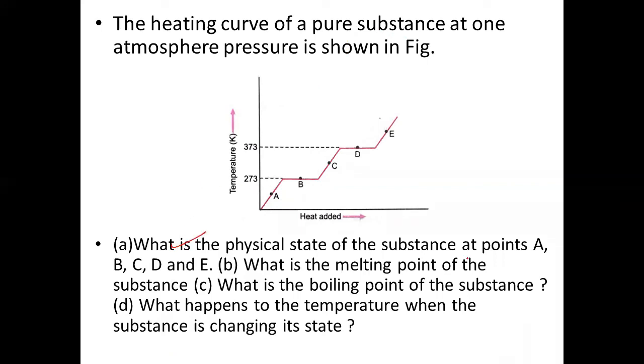What is the physical state of the substance at points A, B, C, D, and E? And next, what is the melting point of the substance? What is the boiling point? And what happens to the temperature when the substance is changing its state?